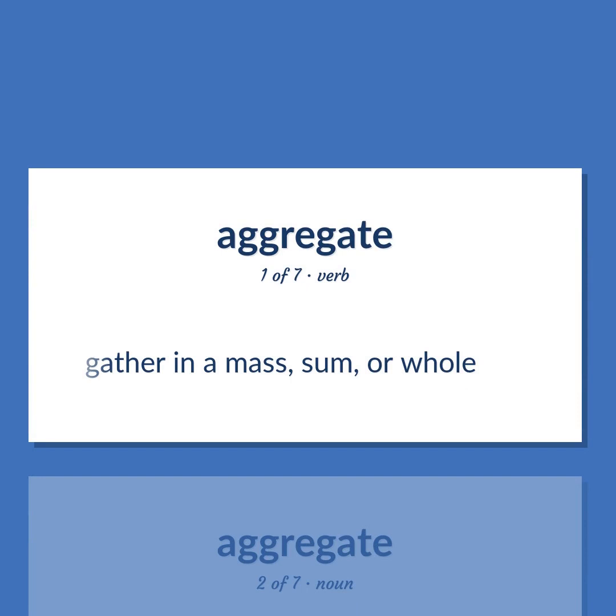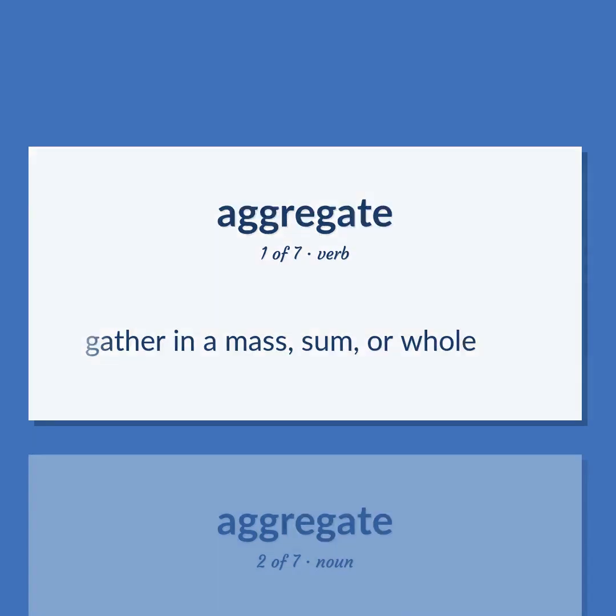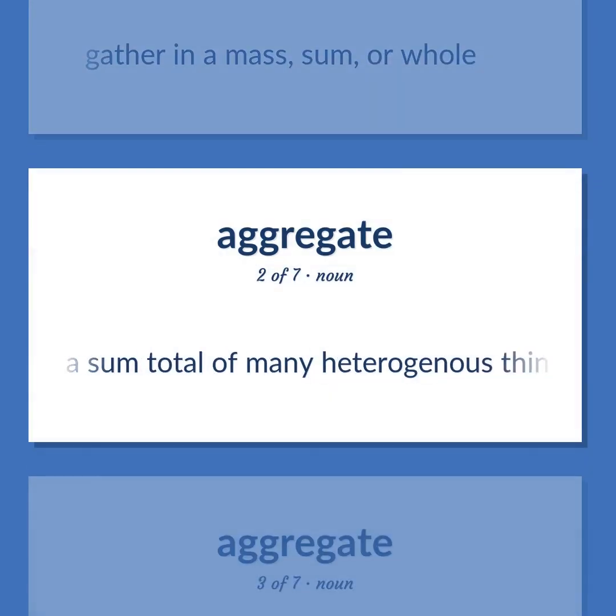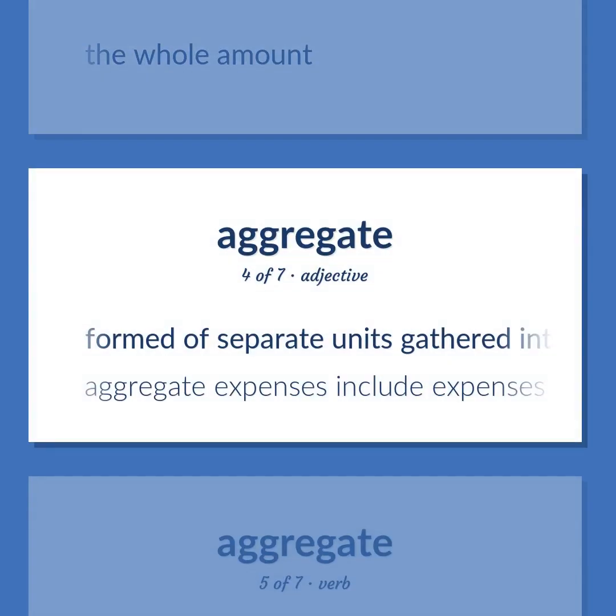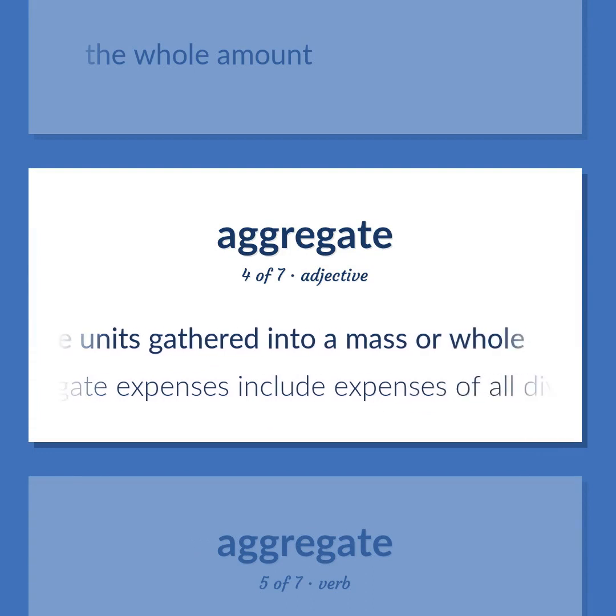Gather in a mass, sum, or whole. A sum total of many heterogeneous things taken together. The whole amount. Formed of separate units gathered into a mass or whole. Aggregate expenses include expenses of all divisions combined for the entire year.